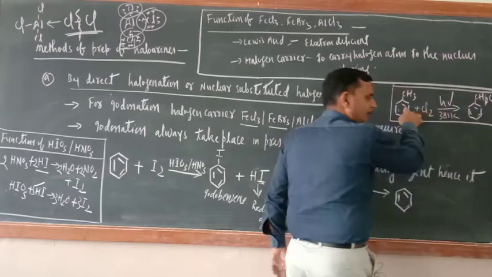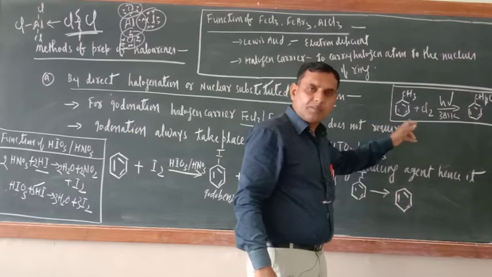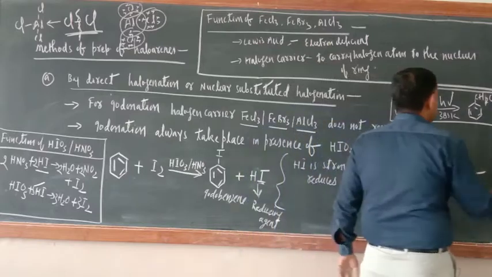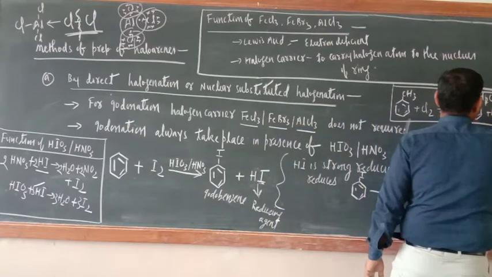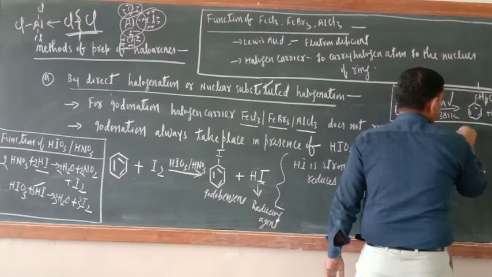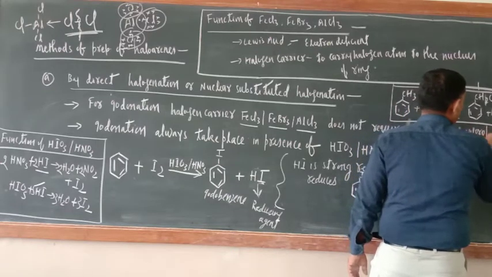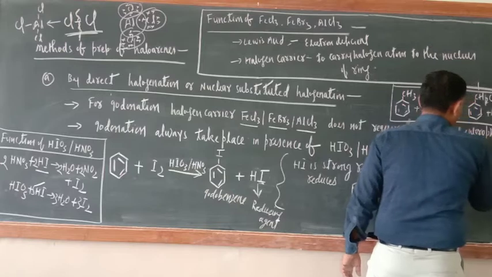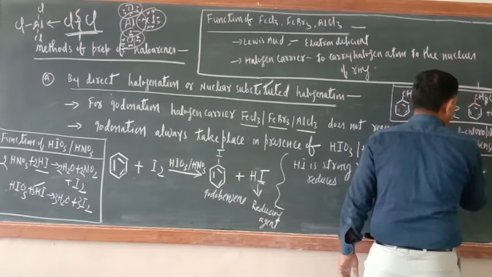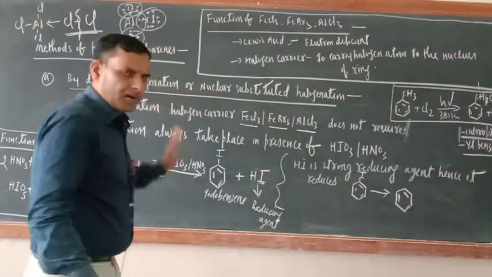CH2Cl. Now the halogen carrier is not there. So when the halogen carrier is not there, the Cl atom will not reach the nucleus of benzene. It will reach here. So CH2Cl plus HCl. So what is the name of this one? One number. So this is 1-chloro, simply write chlorophenyl benzene. Okay, have you got this one?